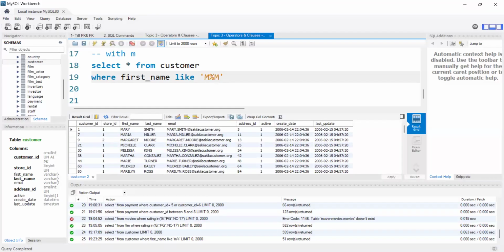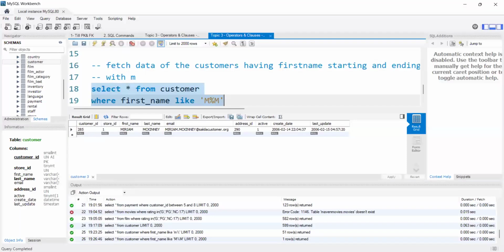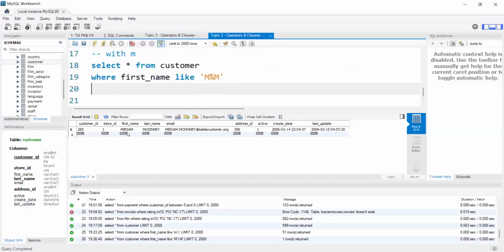Okay, ma'am. So first letter should be M. In between there can be any number of characters, and the last letter should be M. Let me execute. See, I got only one row. Starting is M and last is M. In between I have some characters, something like Miriam. The name is Miriam. Did you get my point?